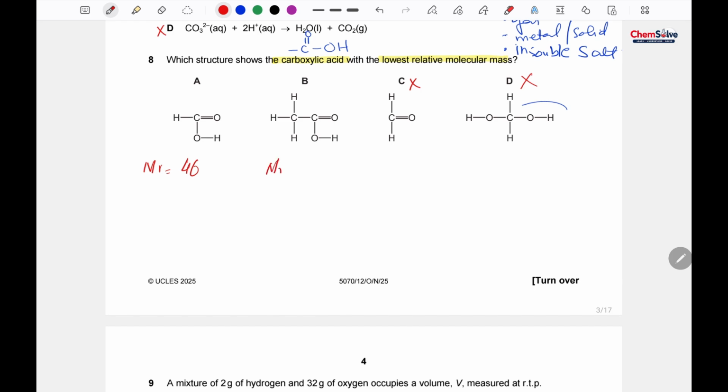And for option B, here are 2 carbon, 12 multiplied by 2, oxygen 16 times 2 and hydrogen 1 times 4, it makes 60. So we have to look for the lowest molecular mass. That's why option B is the incorrect one. So the correct option is option A.